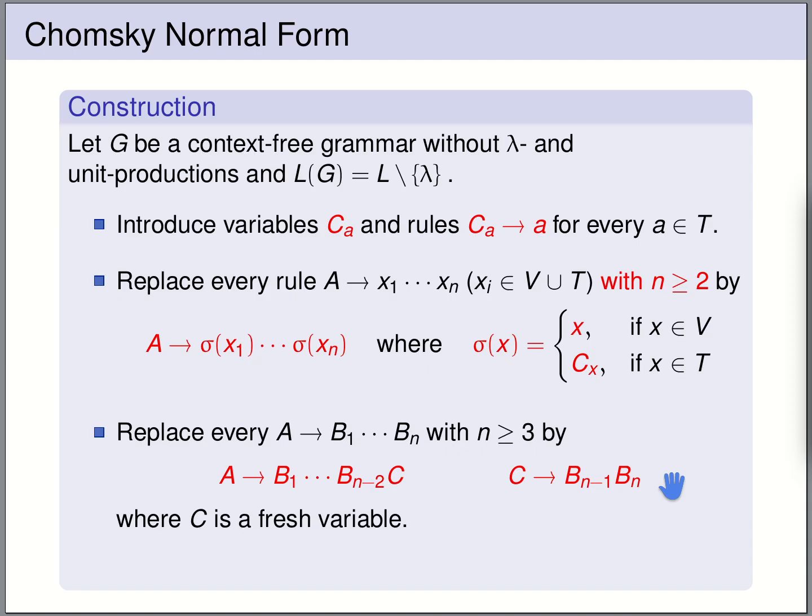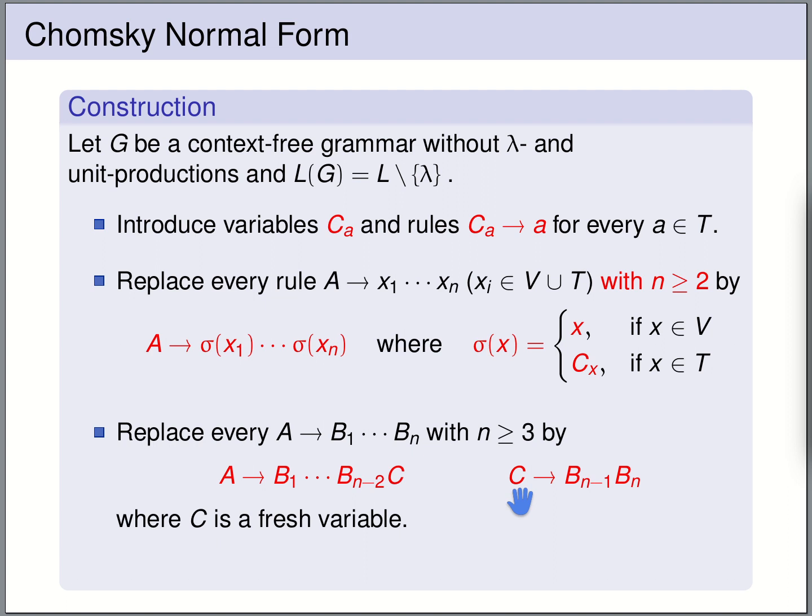If you recall, then in a Chomsky normal form, the right-hand side consists at most of 2 letters. So if we have rules where the right-hand side consists of 3 or more variables, then we have to shorten the right-hand side. And the idea is simply that we split each of these rules in 2 rules.